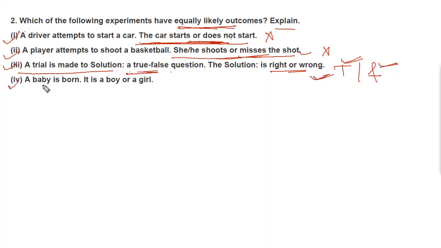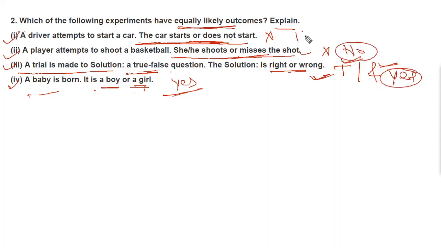Then IV, a baby is born, it is a boy or girl. So there are two options here, a boy or a girl, and anybody can't say whether the baby born will be a boy or a girl. So it has equally likely outcome for being a boy and for being a girl. So here it is also yes. You can write yes, it has equally likely outcome. Here also it is yes, but here it is no, here it is also no. So no, no, yes, yes.